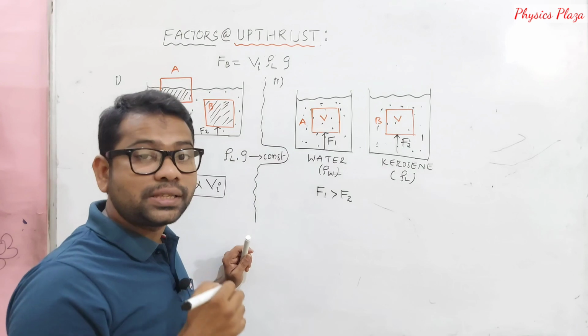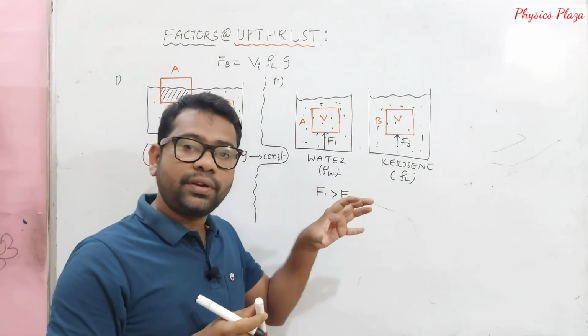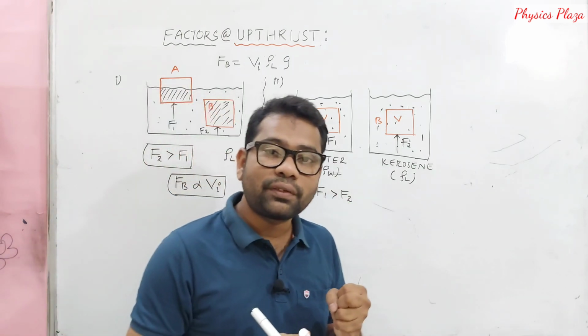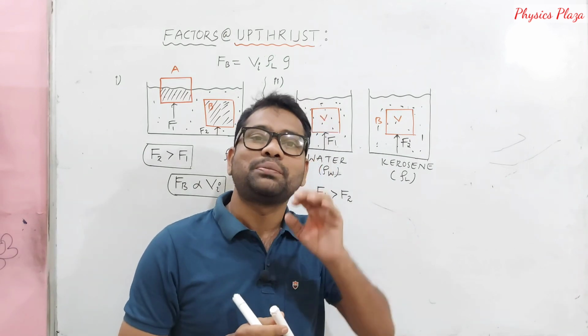The reason is that the density of the liquid in which the solid is submerged is important.